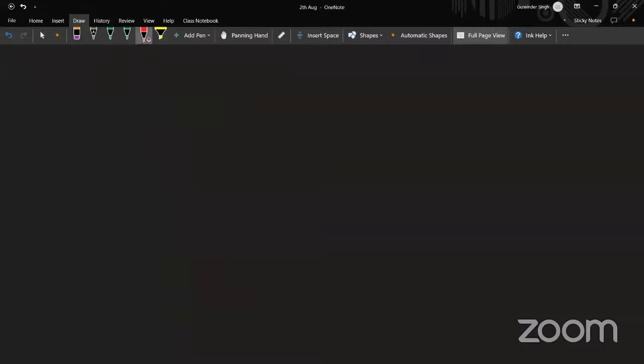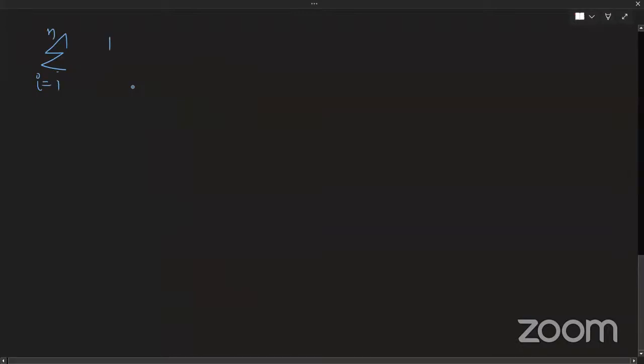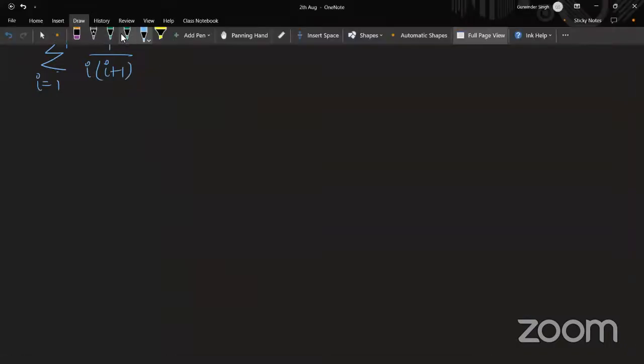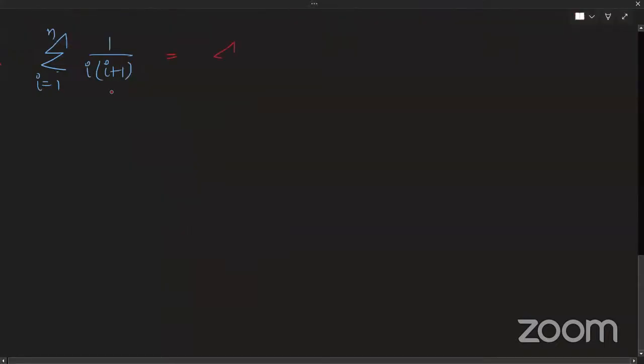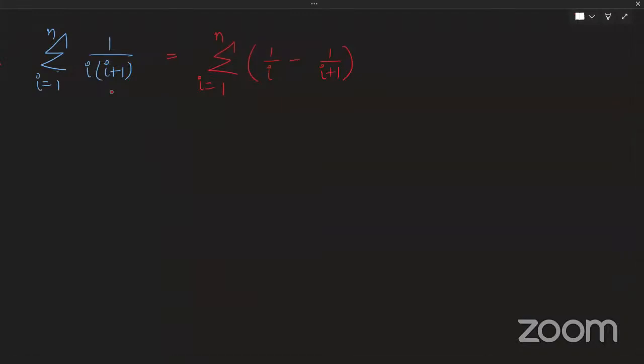Just generalizing this question a little bit, it is sigma i going from 1 to n of 1 by i into i plus 1. Can anyone of you think how we can proceed? It is really simple. Writing it in the same way, it is sigma i equal to 1 to n, where n is any natural number. Again the same thing, 1 by i minus 1 by i plus 1, right? This is correct, right?